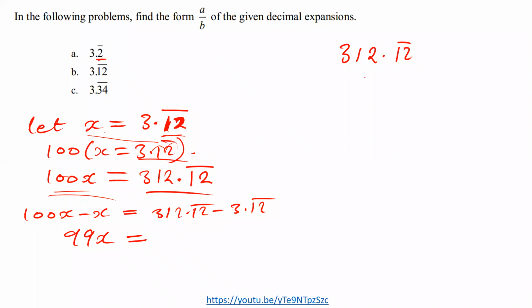so again we go back to 312.12 bar minus, making sure that the decimal point is in the same line with the one that is down. So 1, 2 bar minus 1, 2 bar, the answer is 0. Then we have a point there again in the same line. Then 2 minus 3, in this case it can't. So we borrow 1 from 1. Just go back to grade